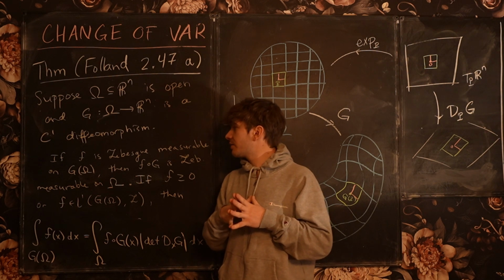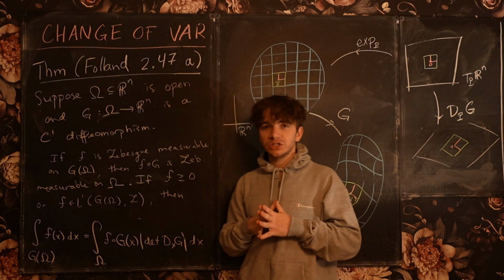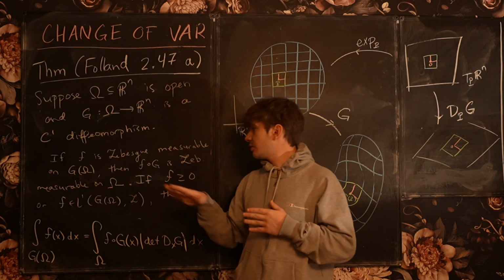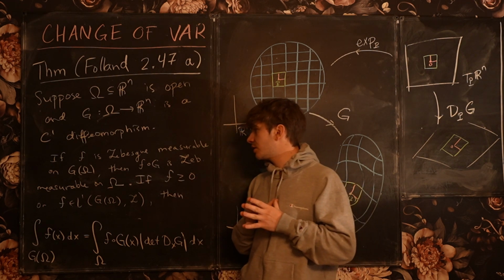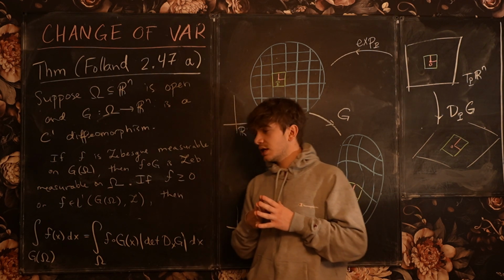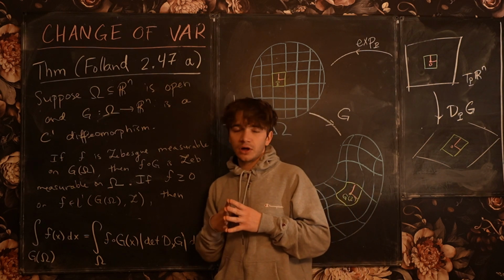Now, given a Lebesgue measurable function f on the image of G, the pullback of the function f by G is again Lebesgue measurable on omega.